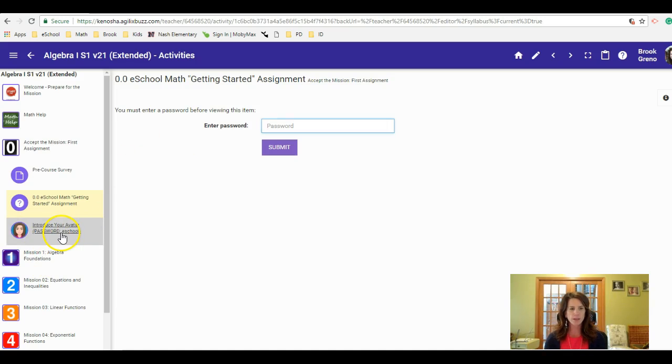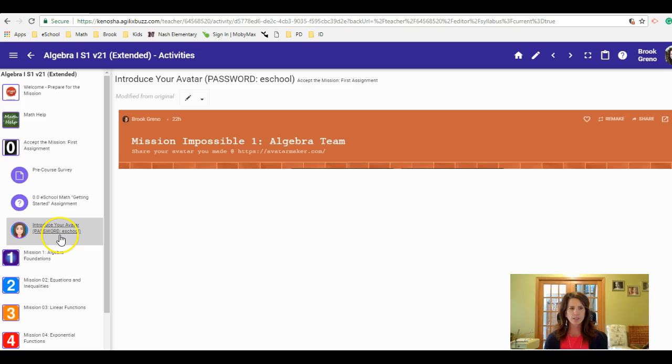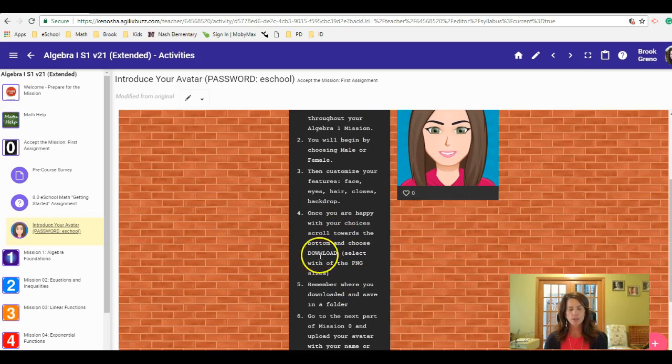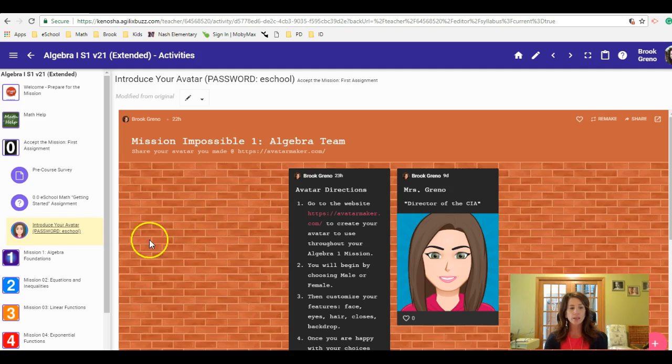And then the final thing in Module 0, again, your first assignment, accepting the mission, is to join the team, right? A fun thing that I have here is for you to make your own avatar. You can see here is mine. You can go to this website. The directions are listed here. You can create your own. You can download it. And then you're going to come to this Padlet.